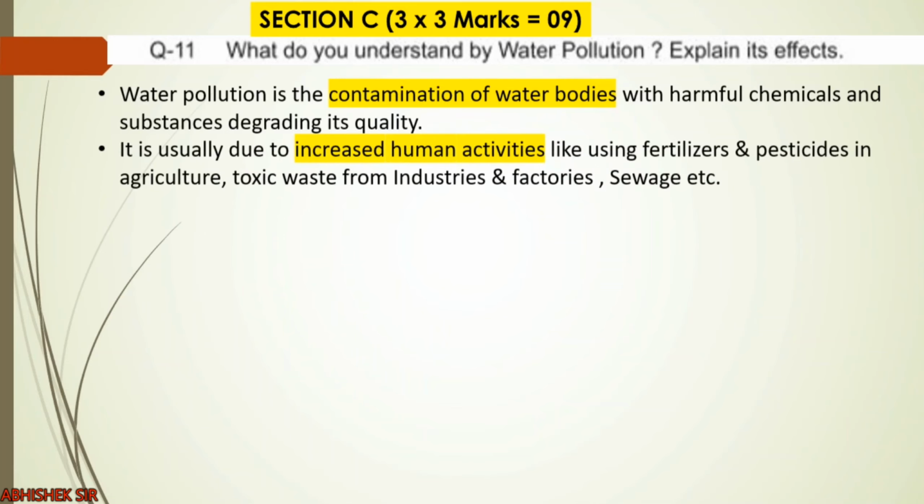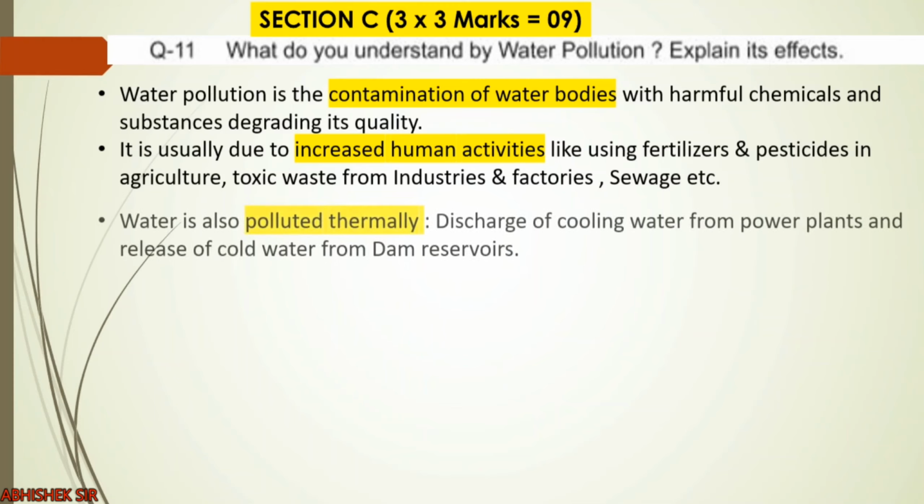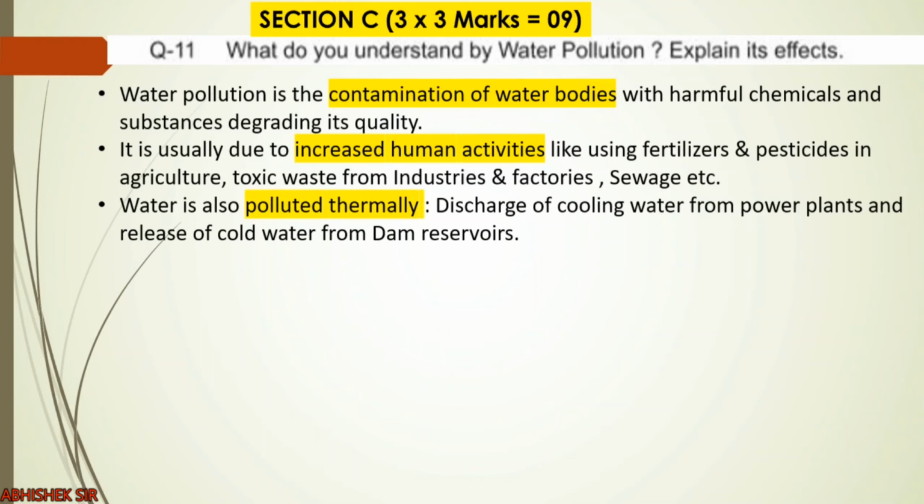It is usually due to increased human activities. Now these modern day human activities include use of fertilizers and pesticides in agriculture. We are using it in huge amounts. Releasing of toxic waste from industries and factories, also sewage, that is domestic as well as industrial. So these increased human activities have spoiled the quality of water.